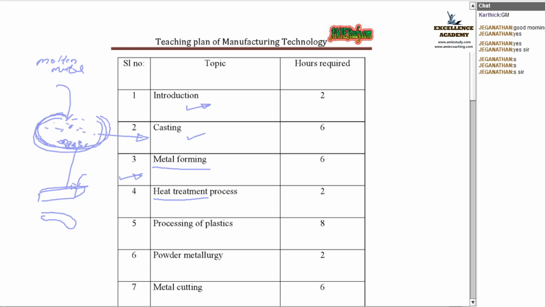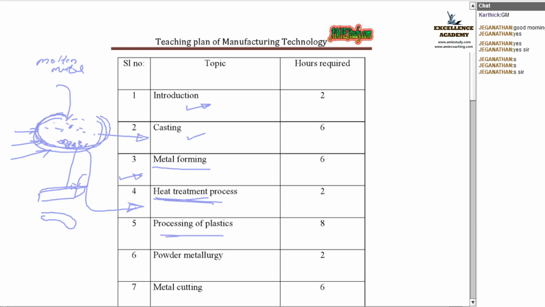That means non-uniform distribution of materials will be there. How can I make it uniform? By means of heat treatment process. The process which is used to change the properties of a material is called heat treatment process. Different types of heat treatment process are there, varying depending upon the application and the material, so you will learn that in this chapter.